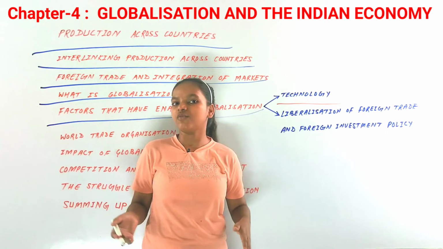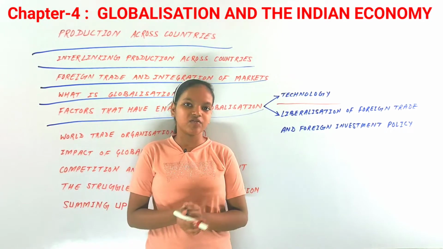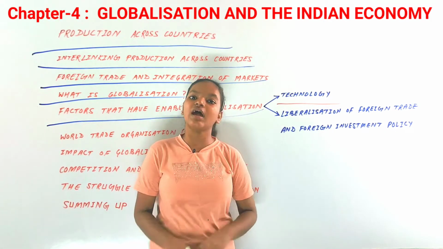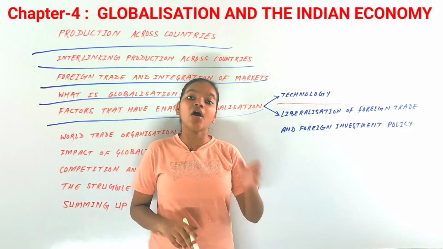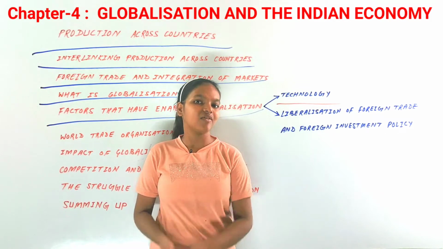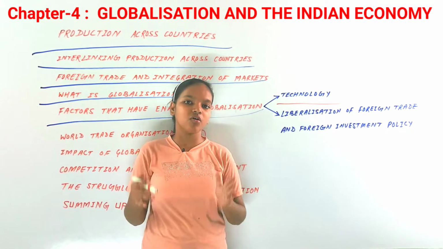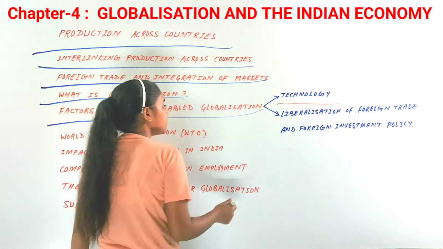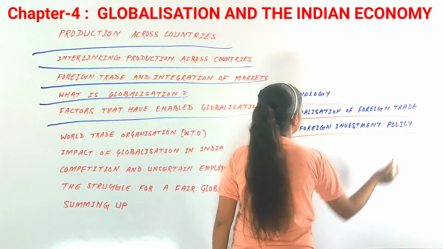Like if we talk about it, then it would be a big chapter itself as well. So we should talk only about the field of globalization. And you know what, computers now are being used in almost every field of activities. So you could say that is the importance of technology all over the world. After that, we have the next factor, that is liberalization of foreign trade and foreign investment policy.